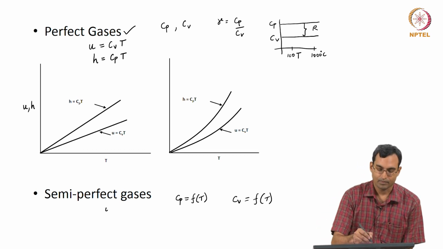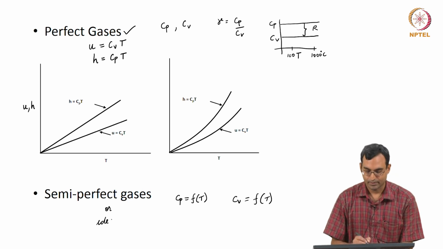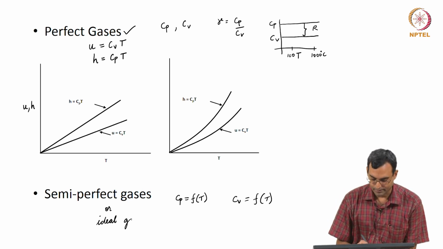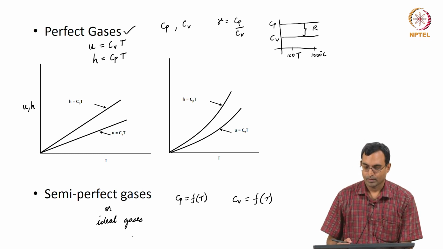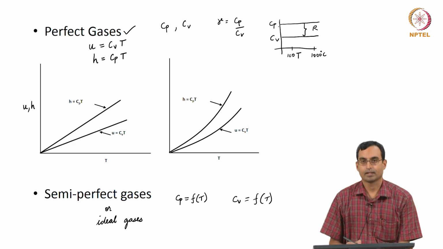We would call these perfect gases and these semi-perfect gases or simply ideal gases, because they follow Charles's law, Boyle's law, Avogadro's law and so on, but they do not have Cp and Cv as constant.